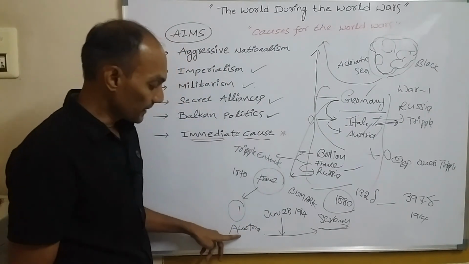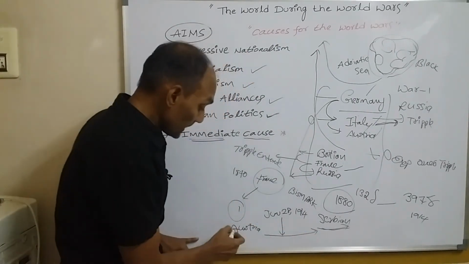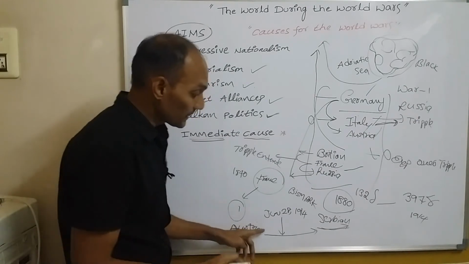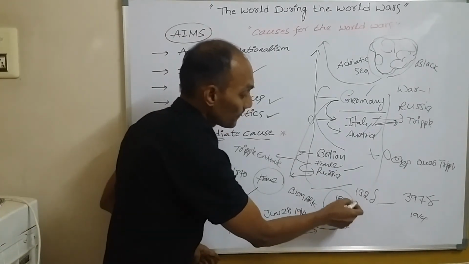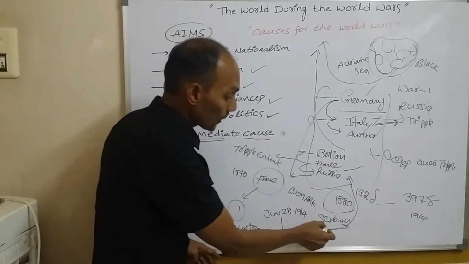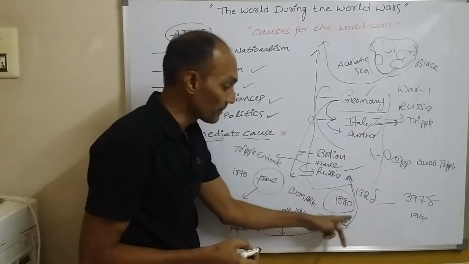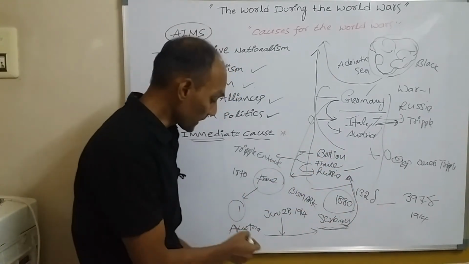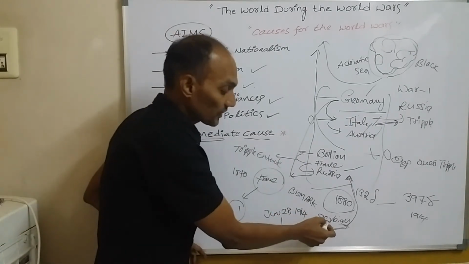Austria declared war on Serbia, but Austria did not know that Serbia was already allied with Britain, France and Russia. That means all these countries were friends. They had already made one group, but Austria didn't know that. So that's why it declared war on Serbia.